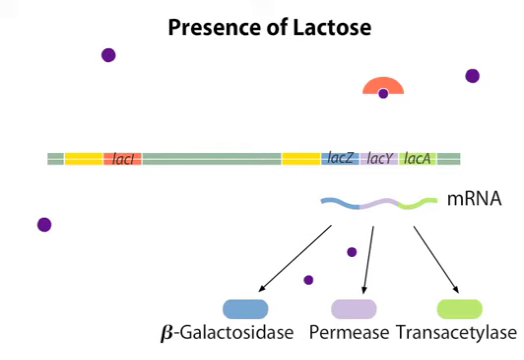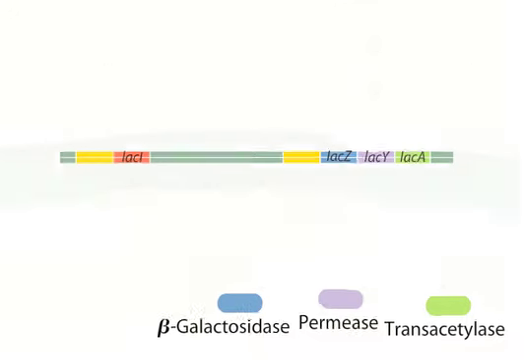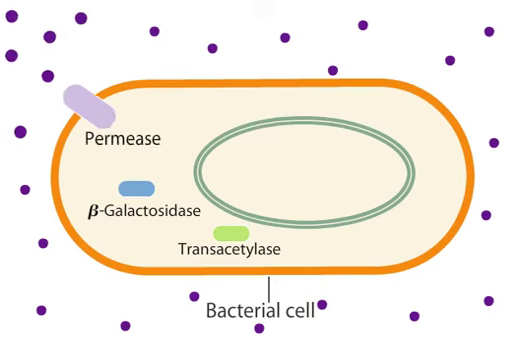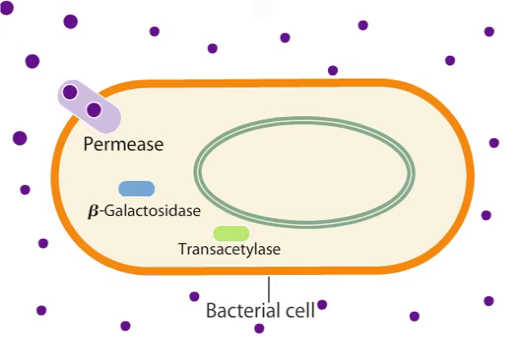Lactose is a carbohydrate found in milk. It can be metabolized by E. coli bacteria that reside in the mammalian gut. Because lactose is too large to diffuse across the bacterial membrane, it must be actively transported into the cell by permease, encoded by the lacY gene of the Lac Operon.